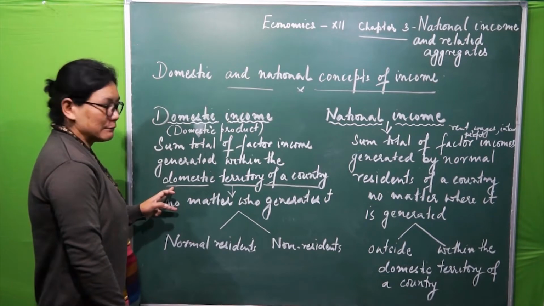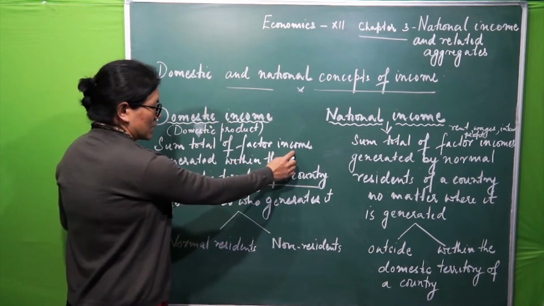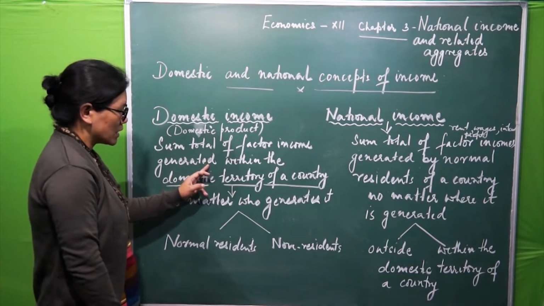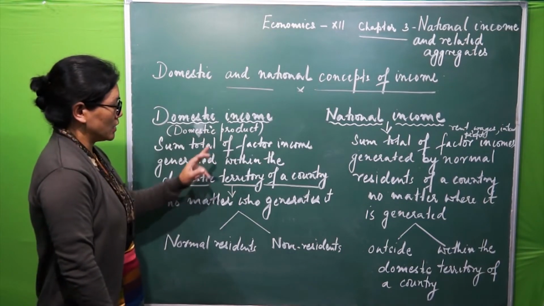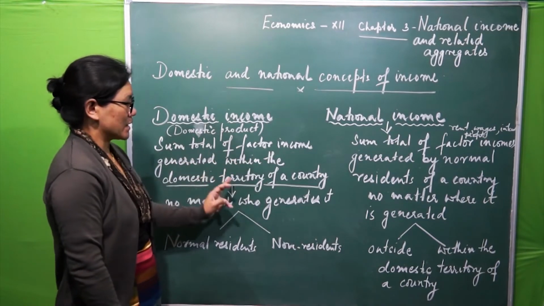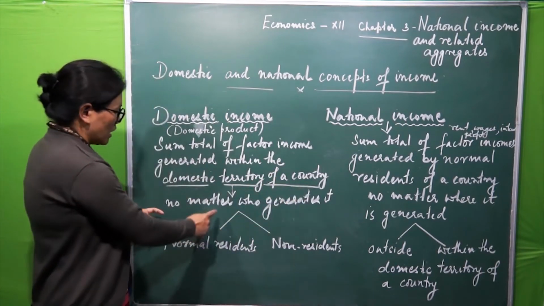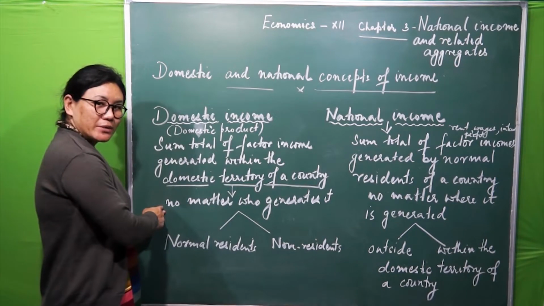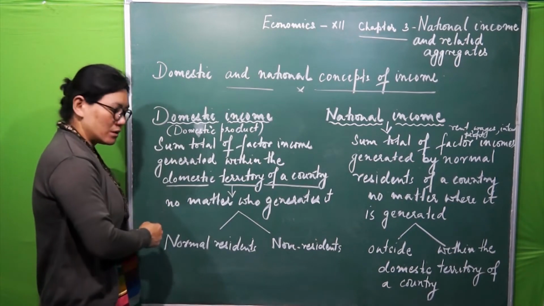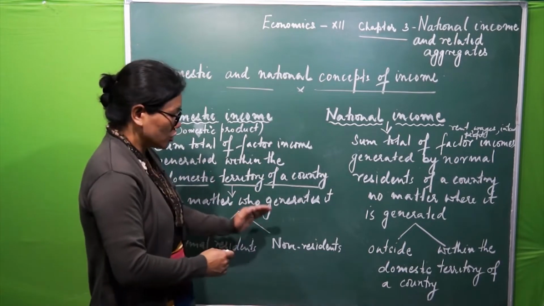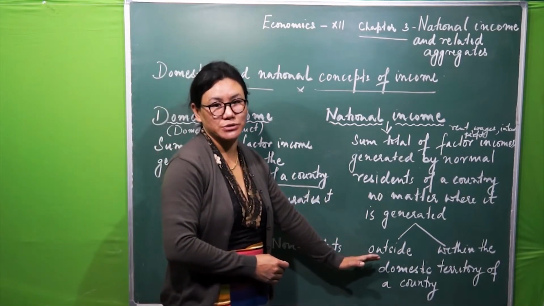I repeat again, factor income has to be generated, earned within the domestic territory of a country, no matter who generates it, whether it is a normal resident of a country or a non-resident of a country.